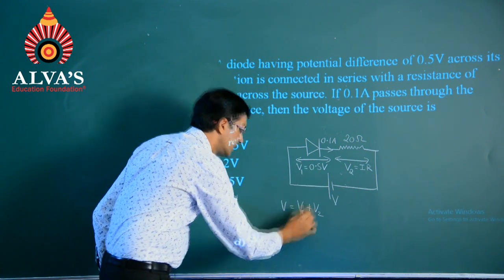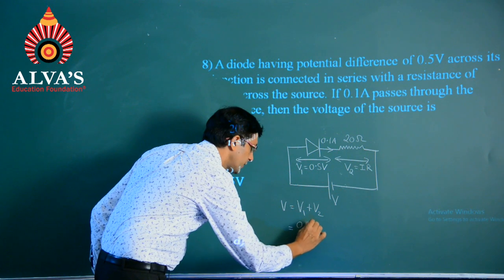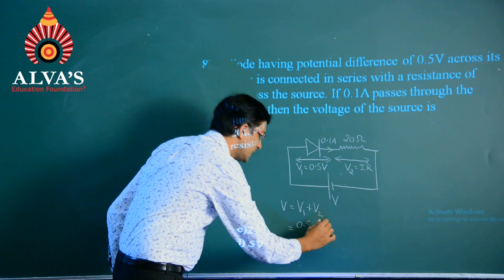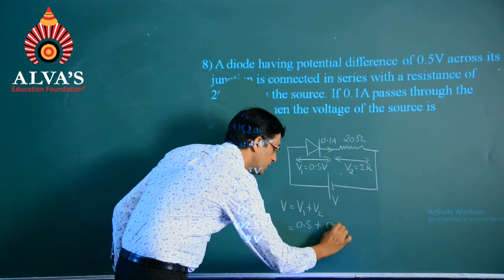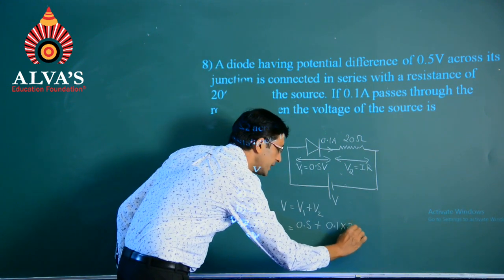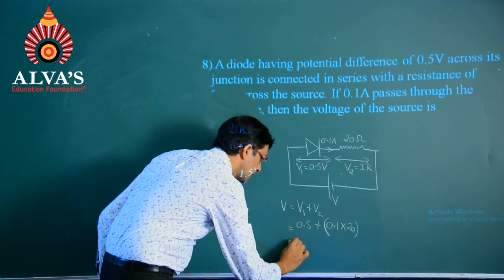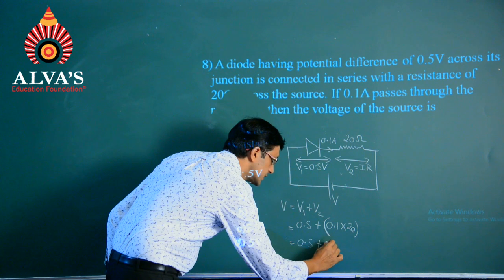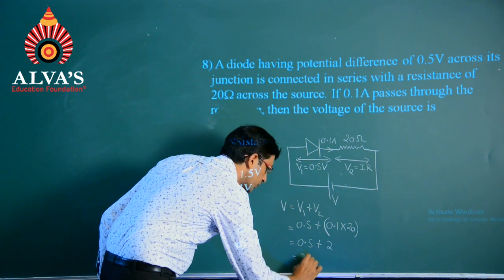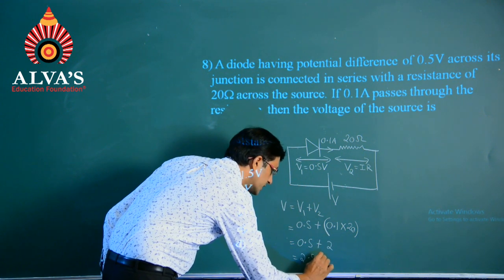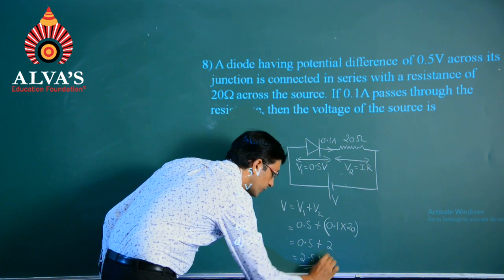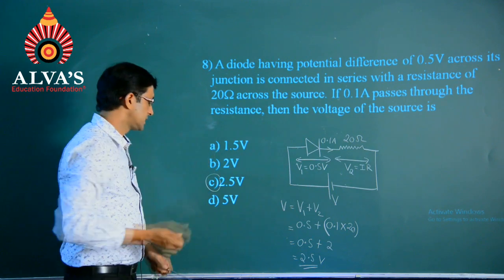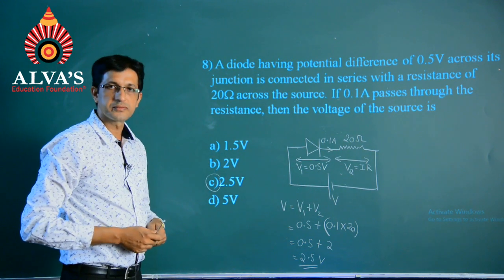V1 stands for 0.5 and V2 will be equal to 0.1 multiplied by 20. So, 0.5 plus 2 will be available as 2.5 volts, and hence option C is the solution.